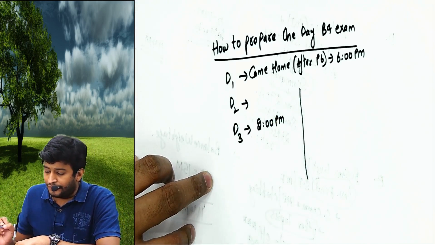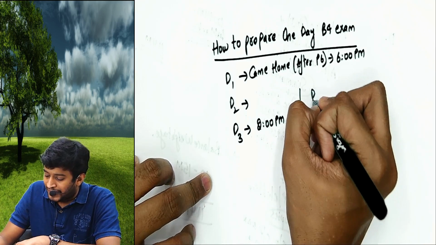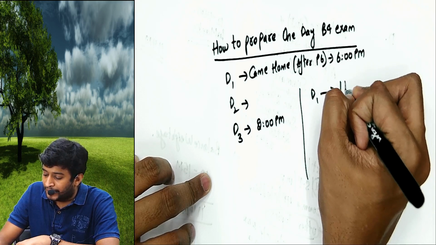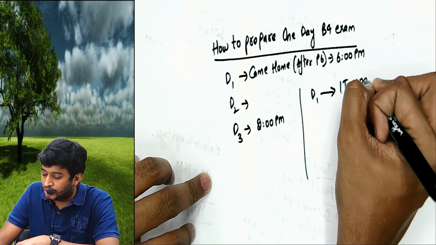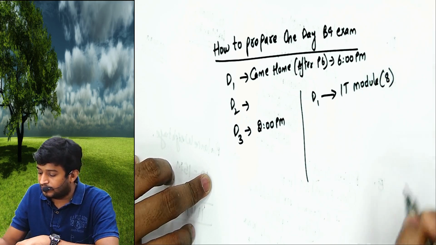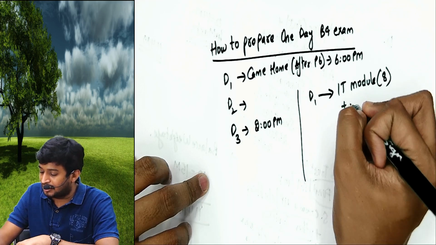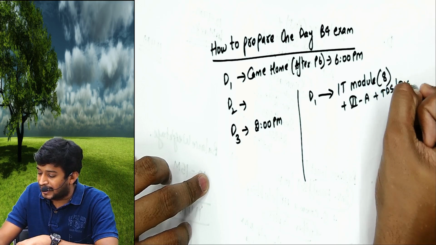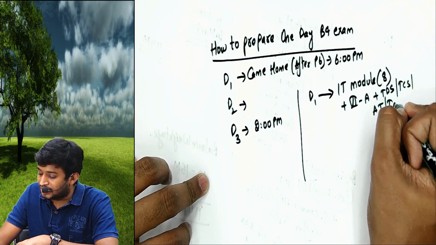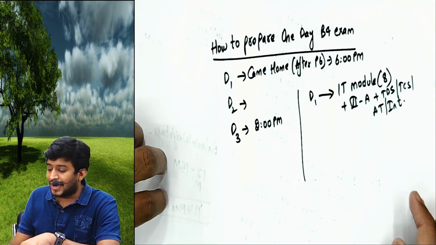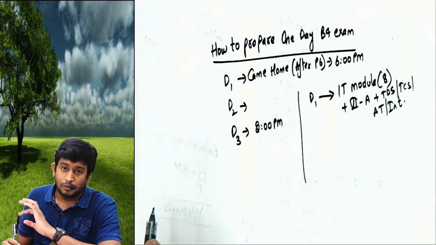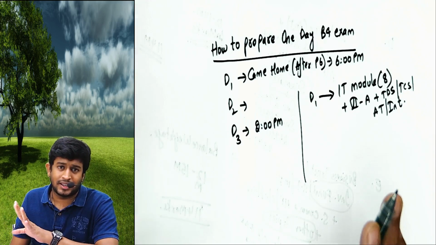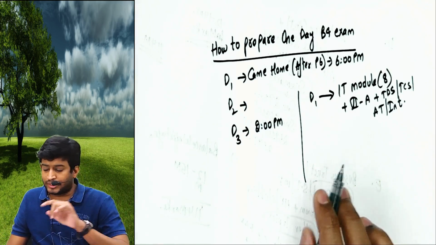Roughly, on day 1 I should try to complete the international taxation module chapters, those are 8, plus chapter 6A deductions, plus TDS, TCS, advanced tax and interest. This I should complete on D1. Before you sleep on this day, it has to be completed. How do you complete it? If you want to cover the notes, one more thing.